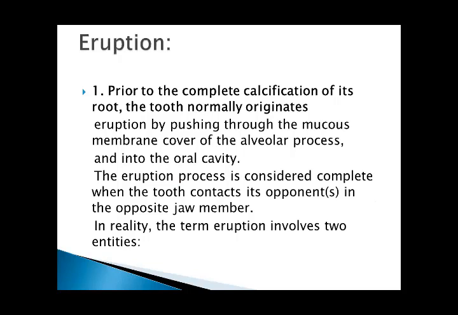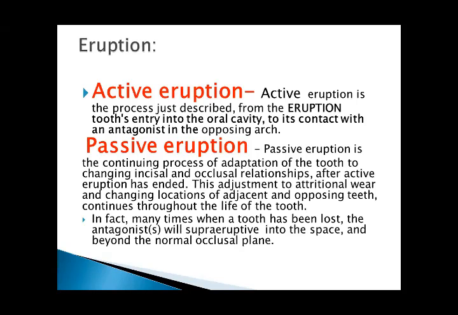Eruption. Prior to the complete calcification of its root, the tooth normally begins eruption by pushing through the mucous membrane cover of the alveolar process and into the oral cavity. The eruption process is considered complete when the tooth contacts its opponent in the opposite jaw. In reality, the term eruption involves two activities. Two types of eruption: active eruption and passive eruption.